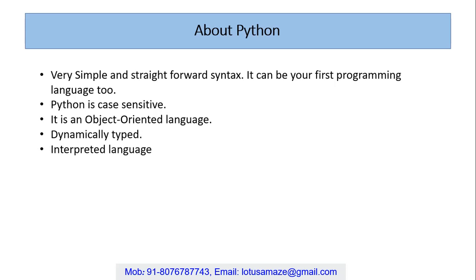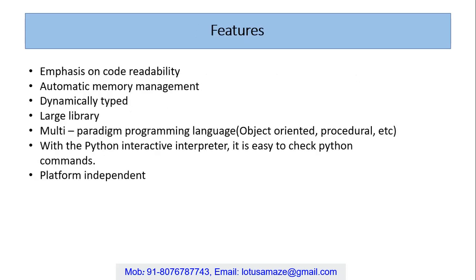Python is also known as an interpreted language. So its interpreter decides at runtime the declaration of the variable. It does not have any compiler. So there is no separate declaration required in Python for variables. Then coming to features, in Python there is more emphasis on code readability. So its readability is easy, and it has automatic memory management. Its garbage collection is taken care of automatically. This is dynamically typed, so variables need not be declared. We can directly give a variable name and assign a value.